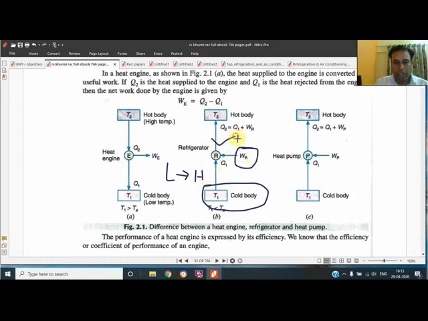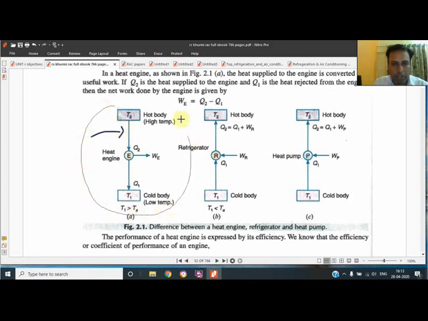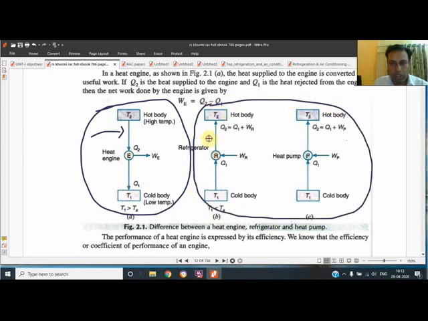And that's why both these devices are drawn whenever the second law definition is asked in the examination, because there are two statements for the second law. For one statement, this device is used. This is the Kelvin Planck statement, and this is the Clausius statement. For this, we draw these two figures, refrigerator and heat pump, because it is impossible to transfer heat from low to high without any work done.